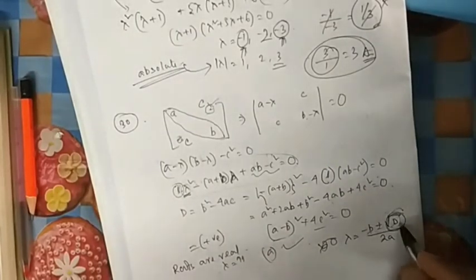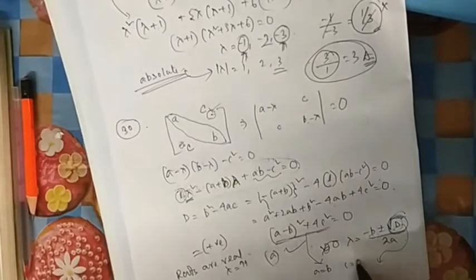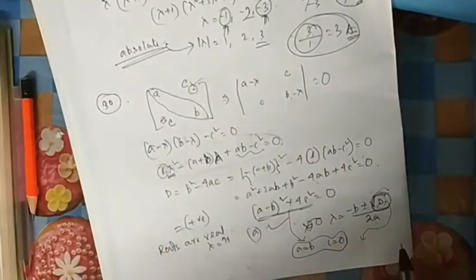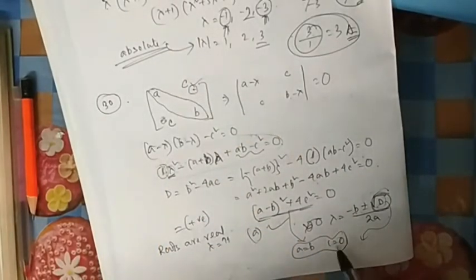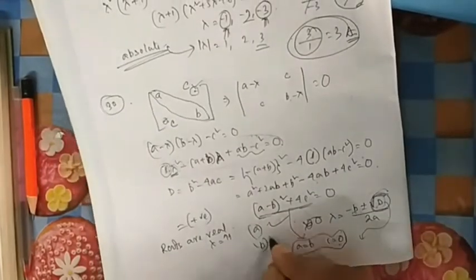Eigenvalues are distinct. So for distinct, you cannot say it can be distinct. If discriminant is 0, then it is not distinct, and D can be 0. How? Because this is D. So if your A equal to B and your C equal to 0, this case can occur easily, then also it is symmetric. So in that case, it is not distinct. So that's why B is not answer, C is not answer. I am just checking with other options.